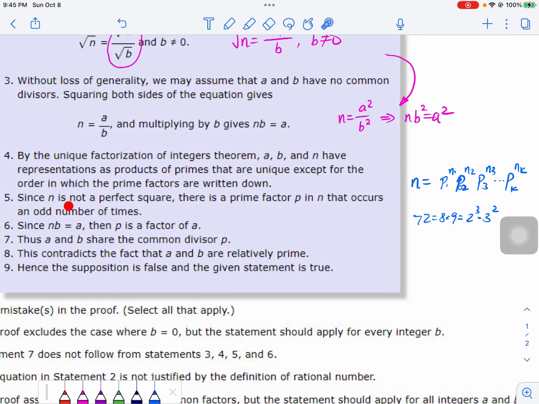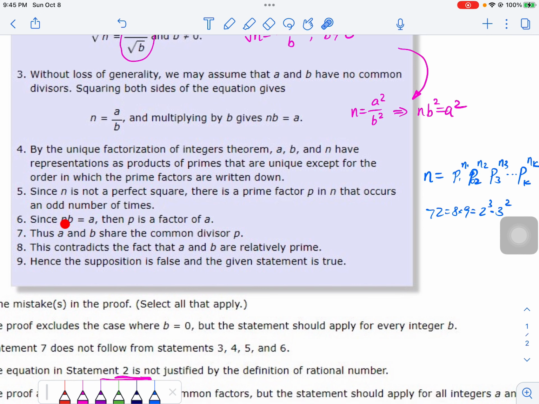So this statement is saying n is not a perfect square. Then there's a prime factor, so out of these prime factors, there has to be at least one that occurs an odd number of times. That means the power should be odd. If that's not true, if all these powers are even, then n has to be a perfect square. Now it's not a perfect square, then one of those powers has to be odd. That's what it's saying. This is certainly true. I see no problem with that.